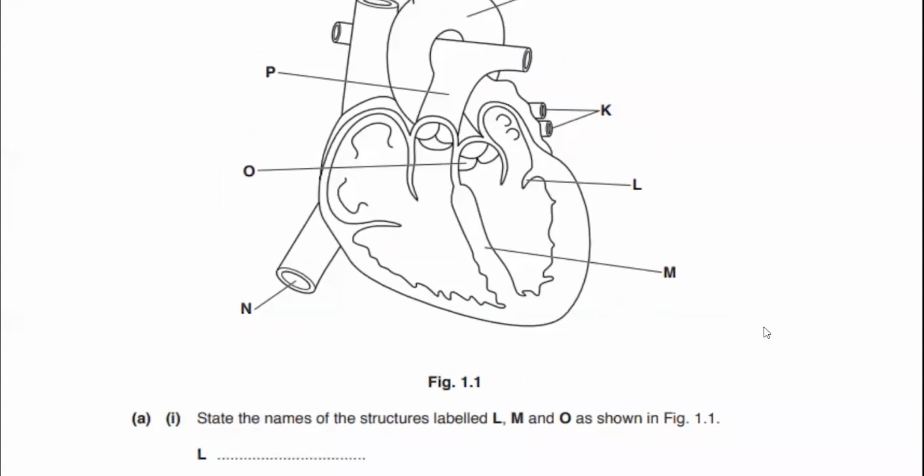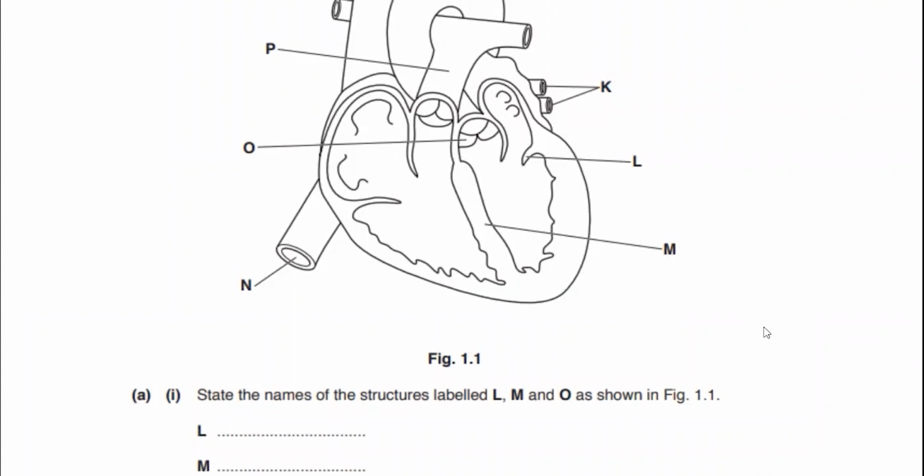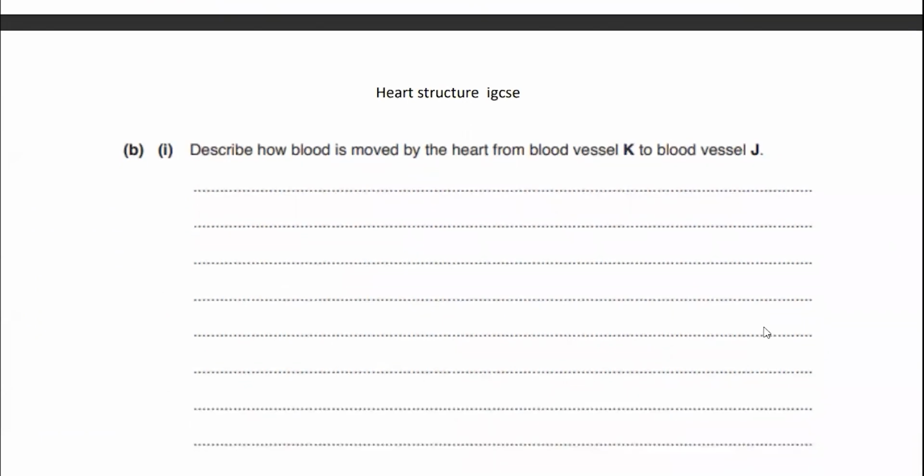The blood vessel which has the highest pressure is the one which receives blood from the left ventricle, because the left ventricle has the wall with the highest thickness. It's J, because it receives the blood from the left ventricle, which has to do a strong contraction.